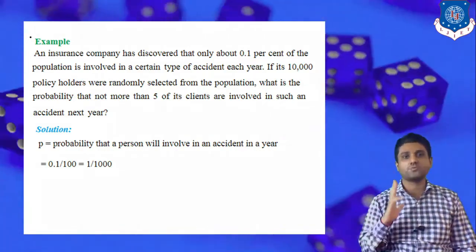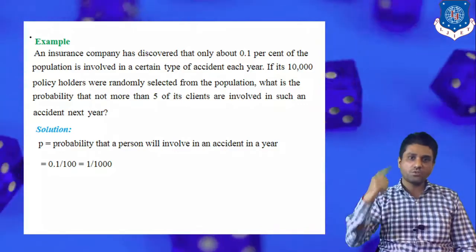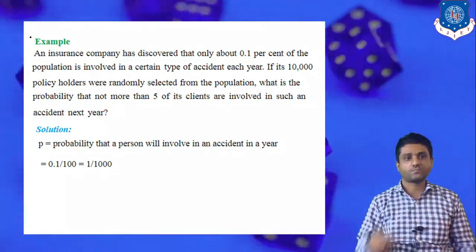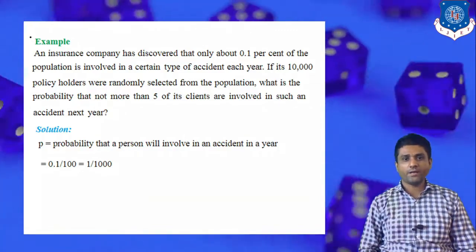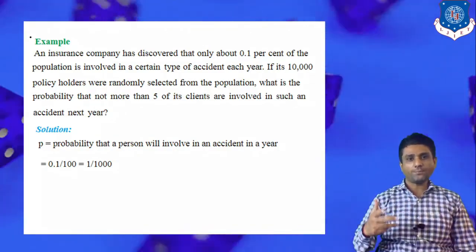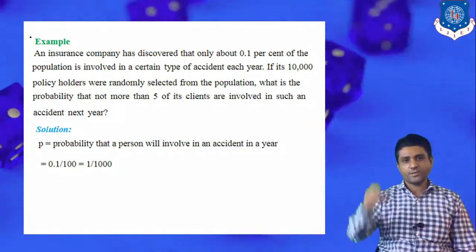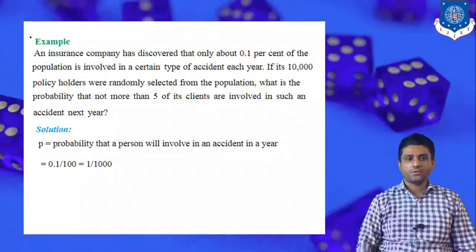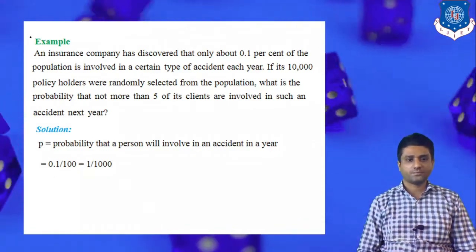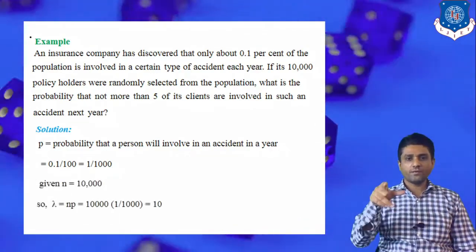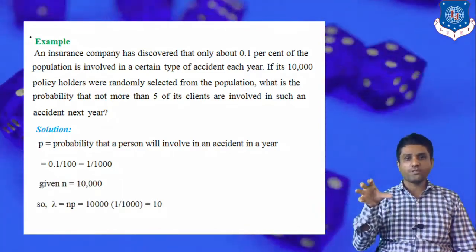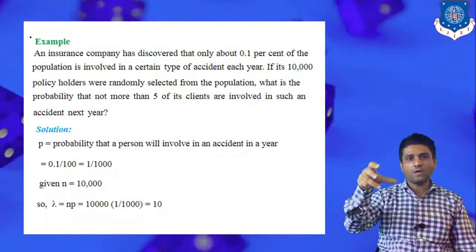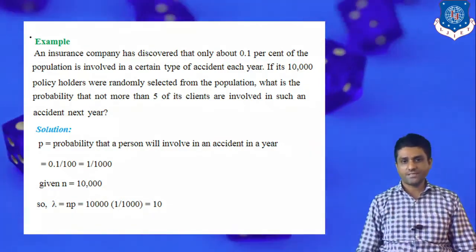Whereas in binomial distribution, the value of p should be large. So again this is the difference. The probability of a particular person being involved in an accident is given in the question: 0.1 percent, so 0.1 divided by 100, which is 1 by 1000. Also given are 10,000 policyholders, so the value of n is 10,000.